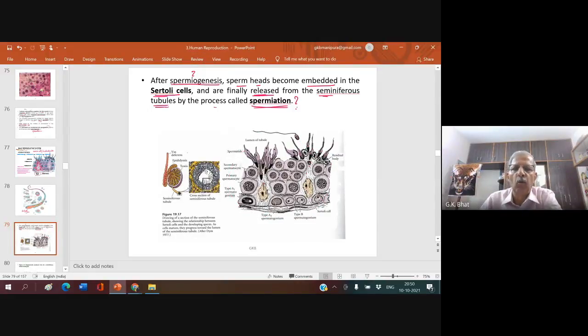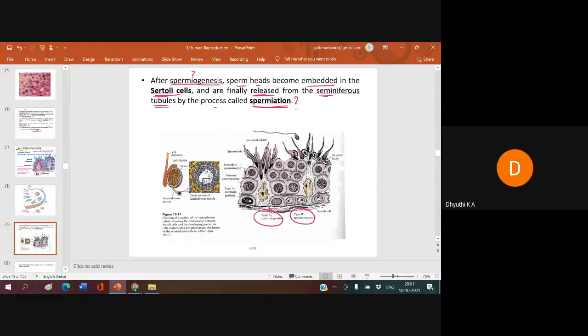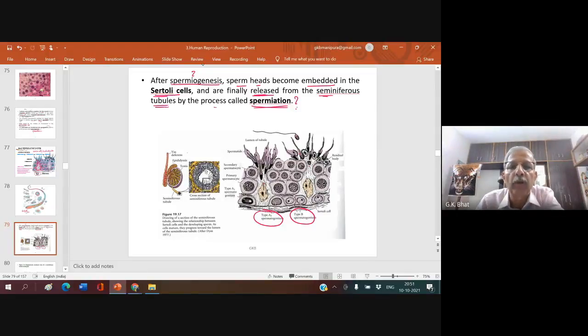What do you read here? Type A to Type A, type B. You must know that whenever a spermatogonium, the sperm mother cell, divides, let me label it as one spermatogonium. This spermatogonium divides and forms two spermatogonia. It is a simple mitotic division.